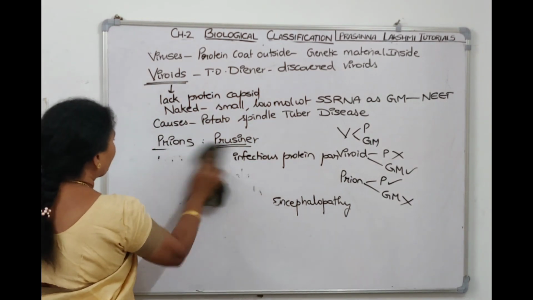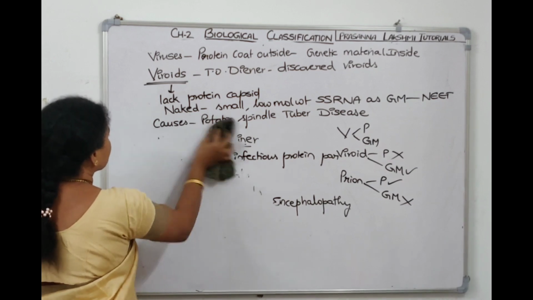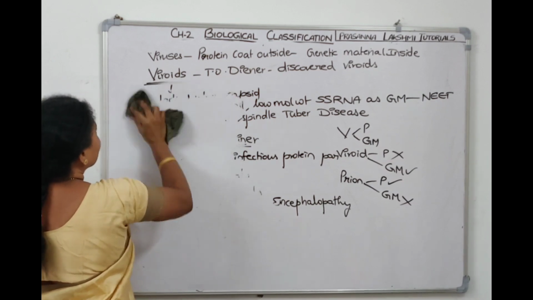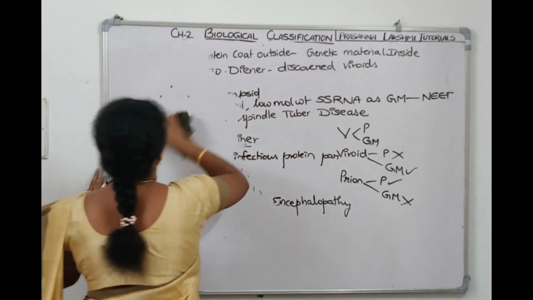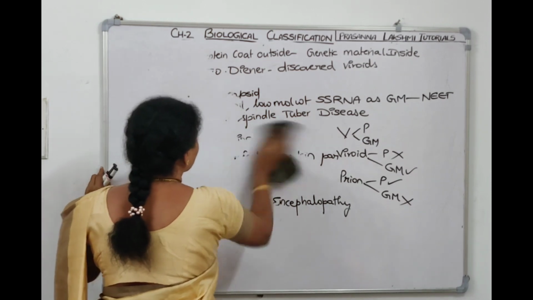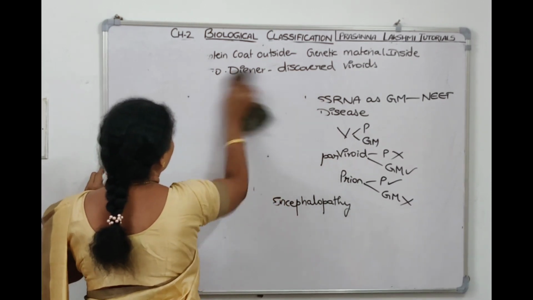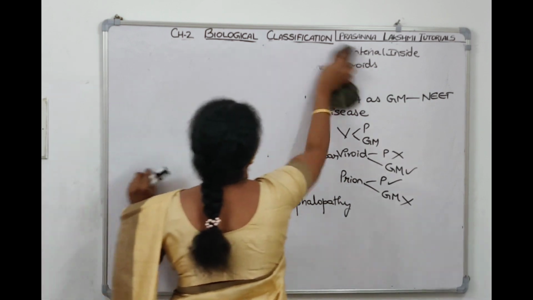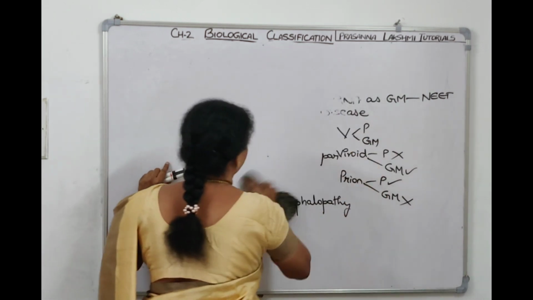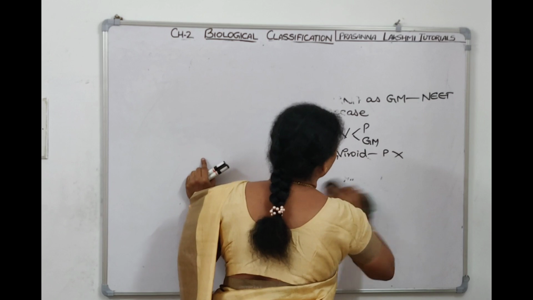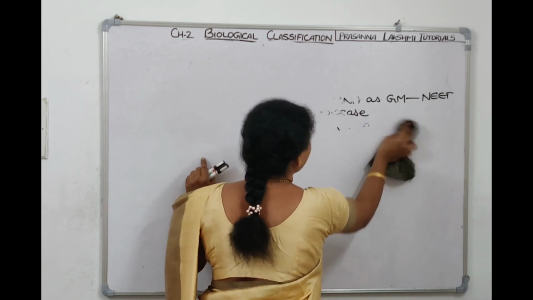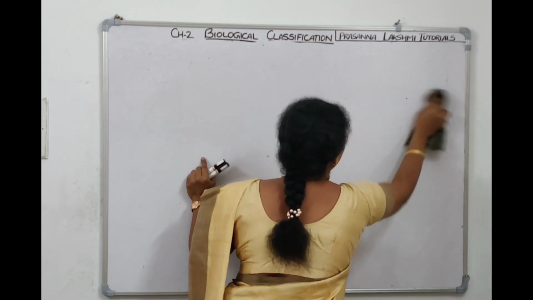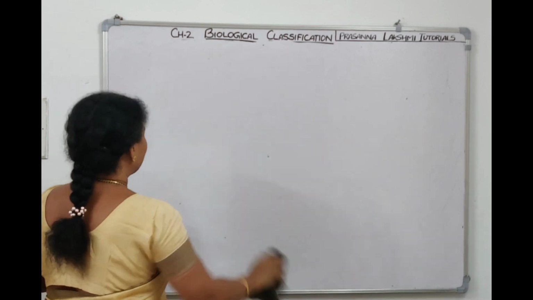Now the last topic in this chapter is lichens. Lichens are symbiotic associations between algae and fungi. Where do we find them? We find them on wood. And lichens are very good pollution indicators. If pollution is there, lichens will not grow. If lichens are growing in an area, it means it's an unpolluted area.